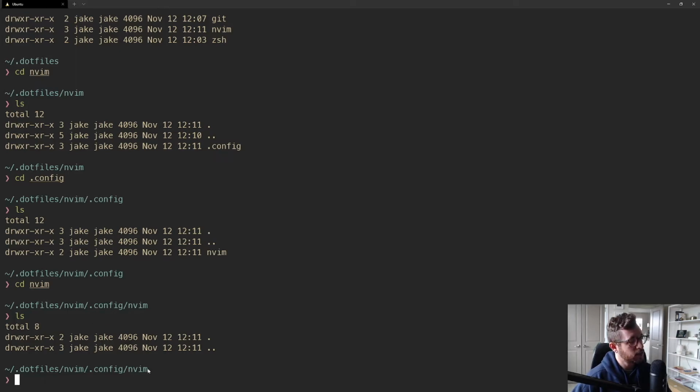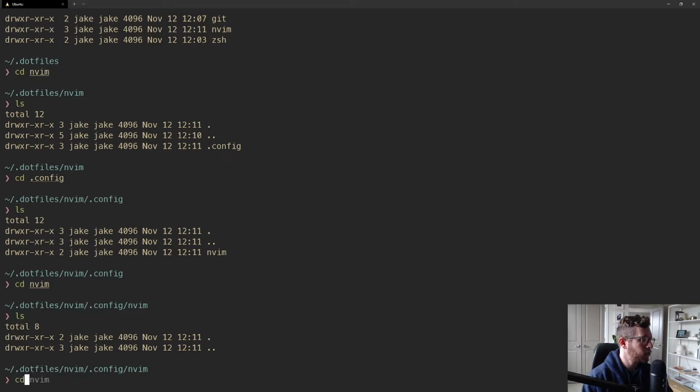But if you view the package directory as a model of what should be in the home directory, then it makes sense, right? Dotfiles is the Stow folder, nvim is the package folder, and everything within the package folder is going to be symlinked. So we need to move our init.vim here.